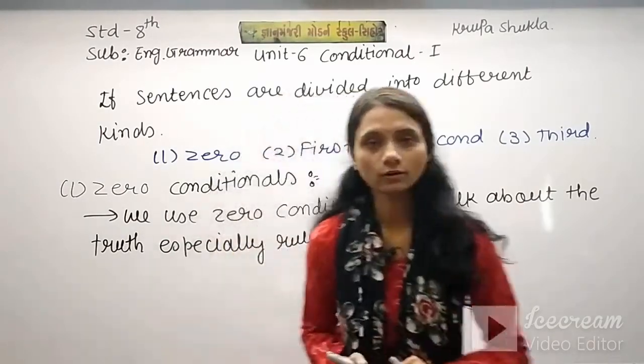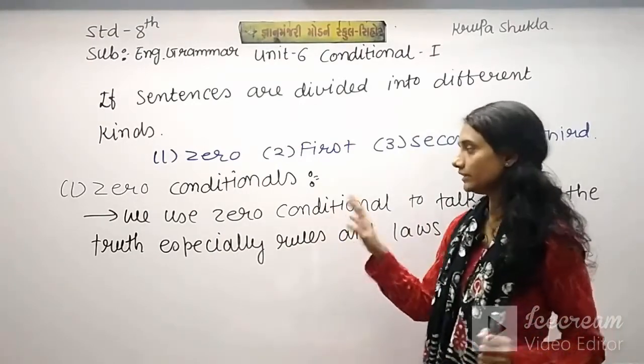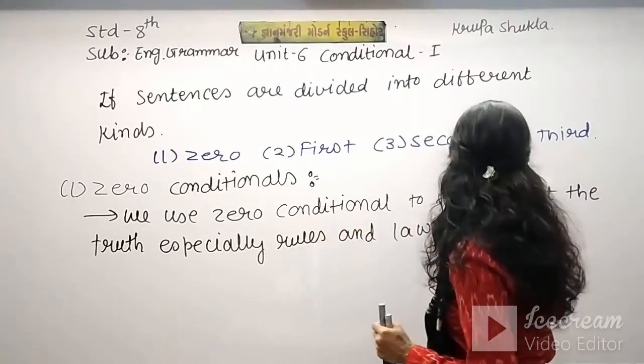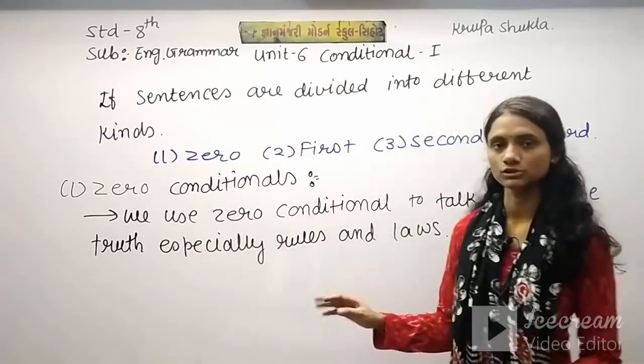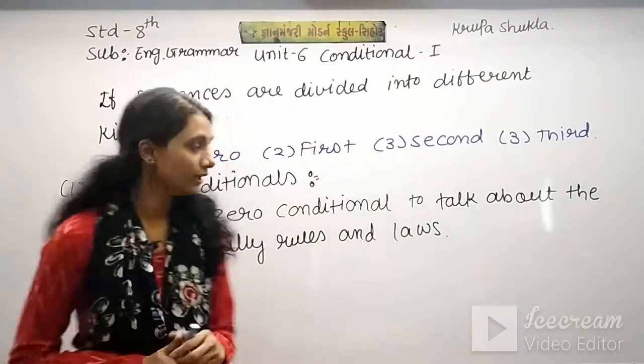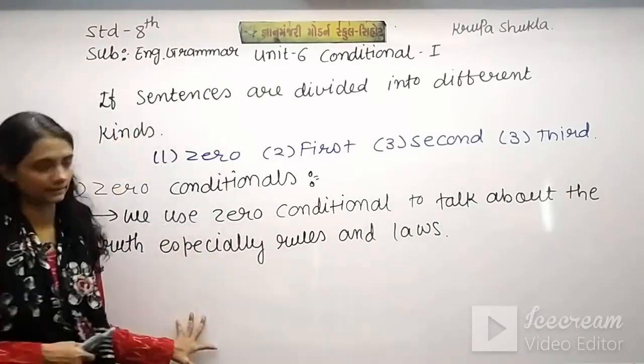So this kind of situation is described using zero conditional. We use zero conditional to talk about the truth, especially rules and laws. So this is zero conditional. Now what kind of sentences are there in zero conditional? Let's see.